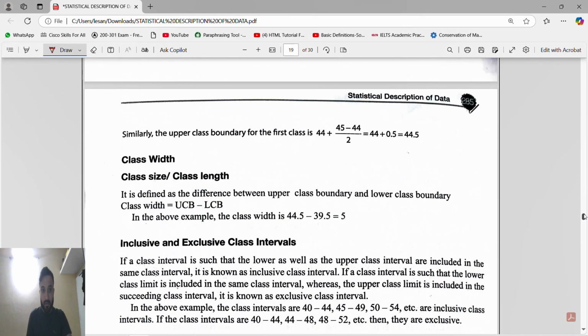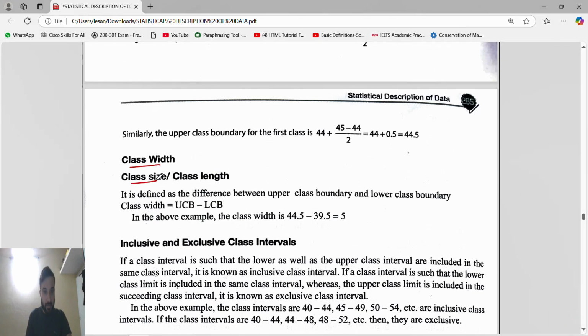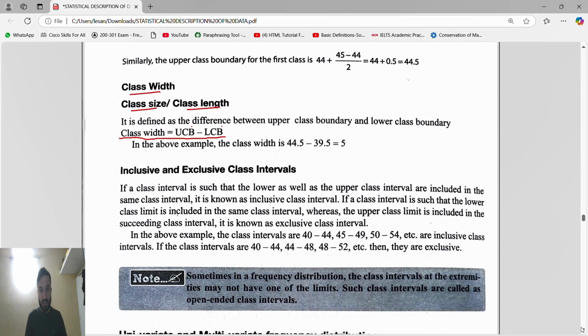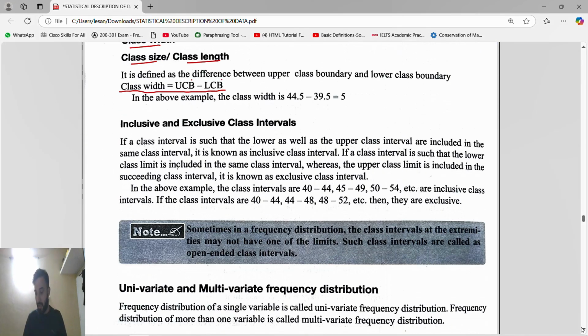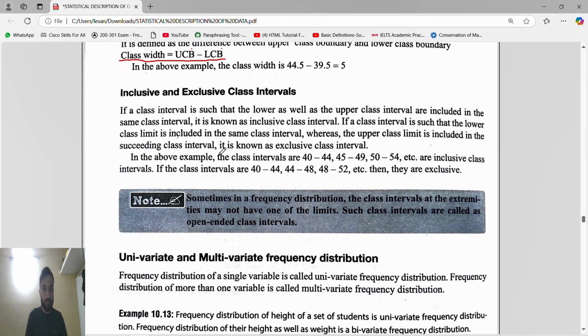Now next is class width or class size or class length. All are the same. So class width is what? Upper class boundary minus lower class boundary. Guys, remember: if I talk about class width or class size or class length, we will not take the upper class limit minus lower class limit. No. We will take the upper class boundary minus lower class boundary. Many students make the mistake of taking the upper class limit and lower class limit. No, it is upper class boundary and lower class boundary. It depends upon the boundary. Okay.